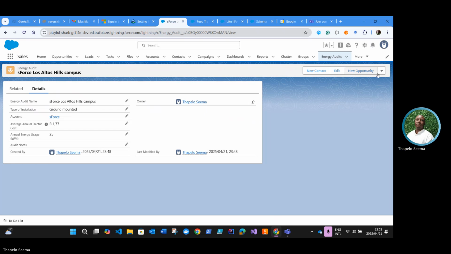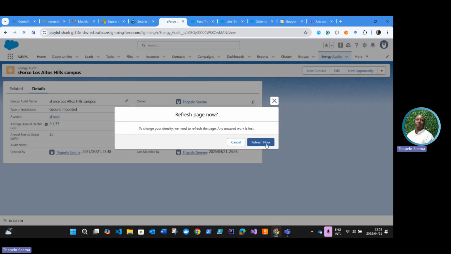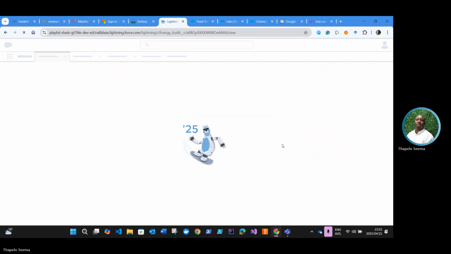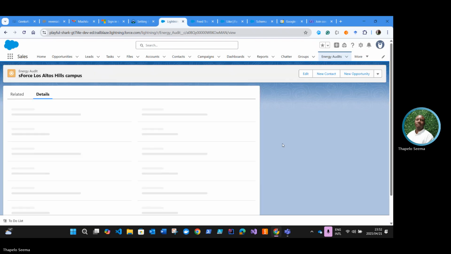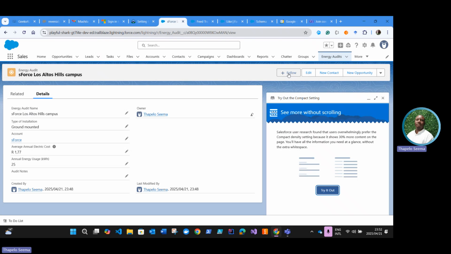Okay, so I've refreshed. You should see this follow button here. So meaning that if I follow this record here, I will be notified every time it changes. So I'm going to click on follow. Now I'm following it.